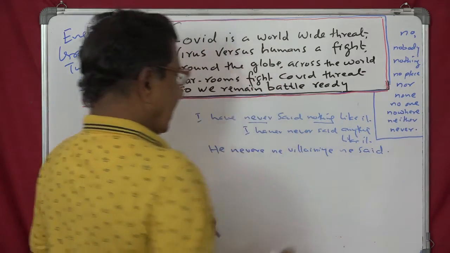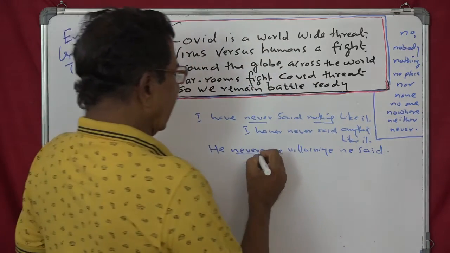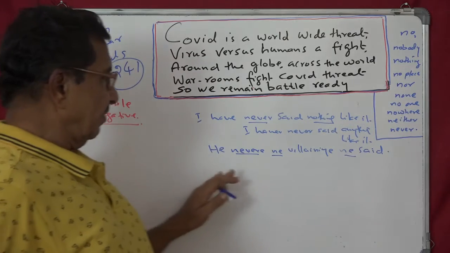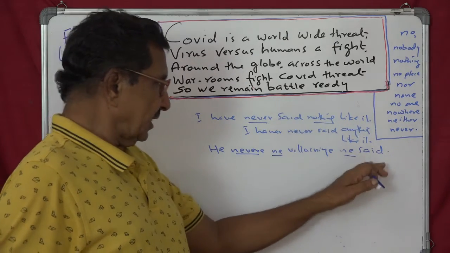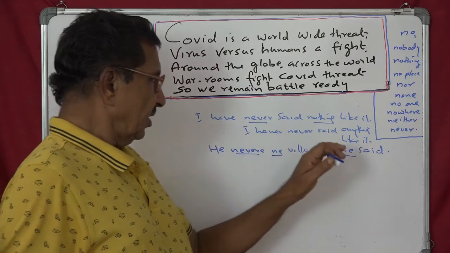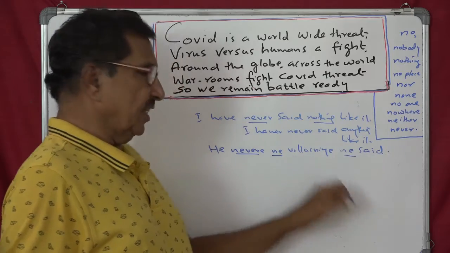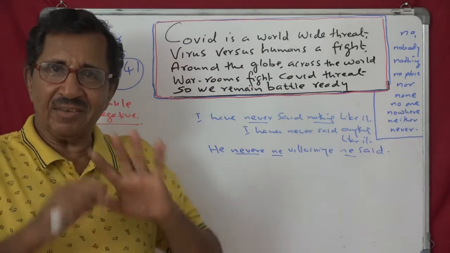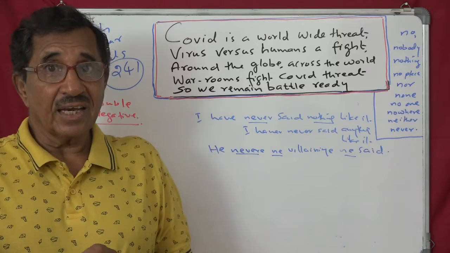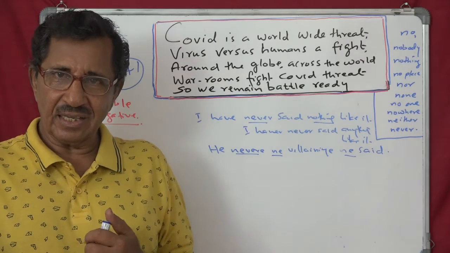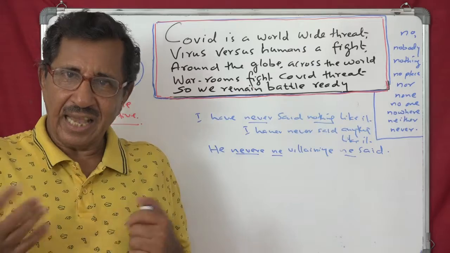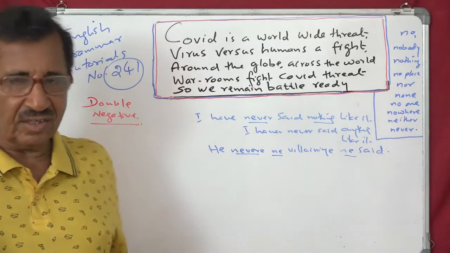This is it. That means this is one negative, another negative, another negative. Ne. He never said no villainy. He never no said no villainy. Means he never spoke anything bad or anything indecent or any lie. He did not say any lie. All these things he can say.